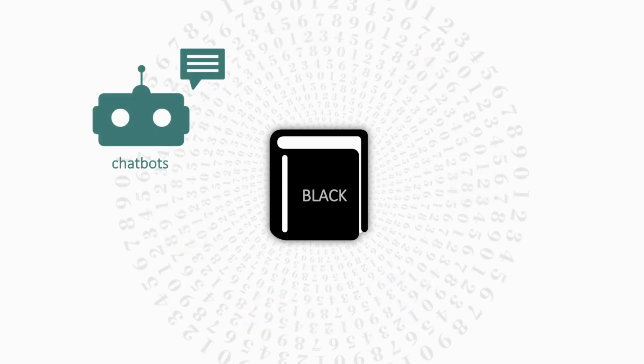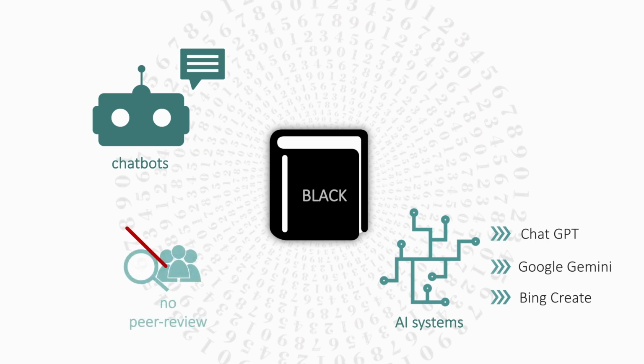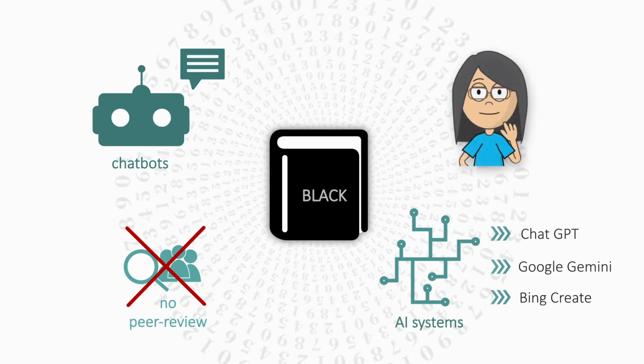Also, chatbots and AI systems such as ChatGPT, Google Gemini, and Bing Create belong to the lowest category. AI-generated results are not peer-reviewed, and thus we have to extensively prove that the results are credible in our academic work. In any case, you need to be the expert to critically evaluate and cross-check the information.